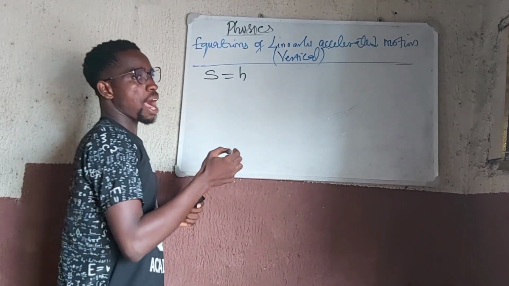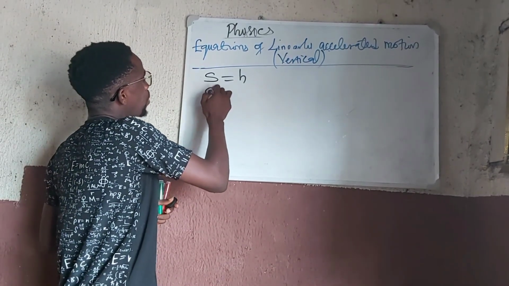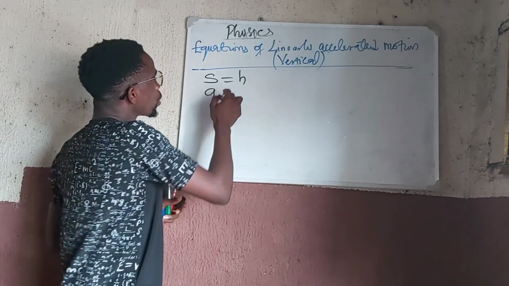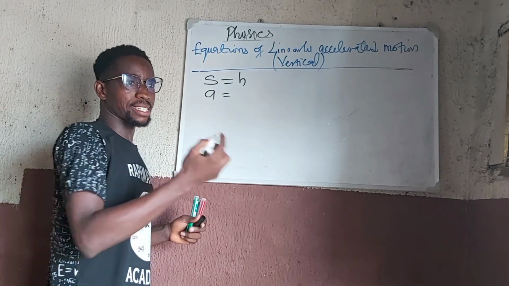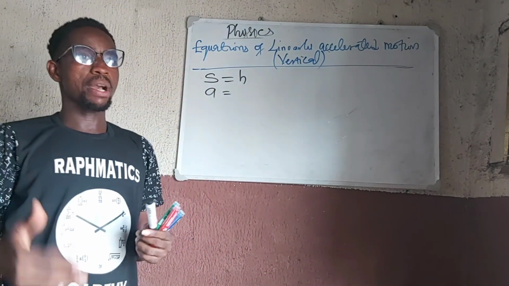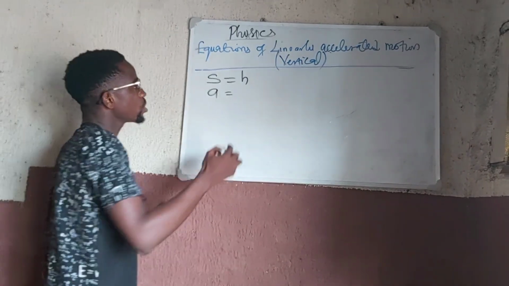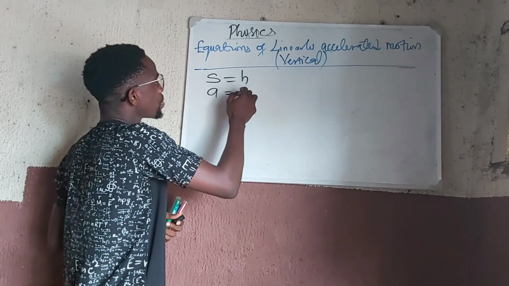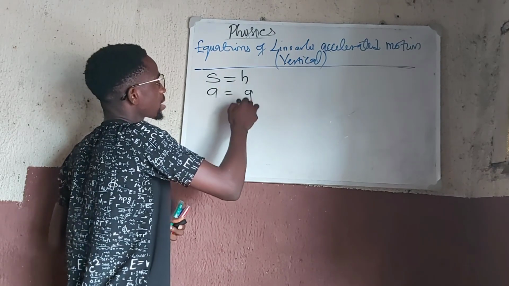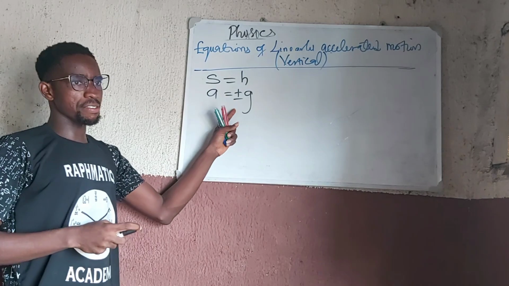And then our acceleration that we are using in this equation, we change to gravitational acceleration, because a body that is undergoing vertical motion is under the influence of gravitational acceleration. So the acceleration we will use will be gravitational acceleration, that is acceleration due to gravity, which can be positive or negative.